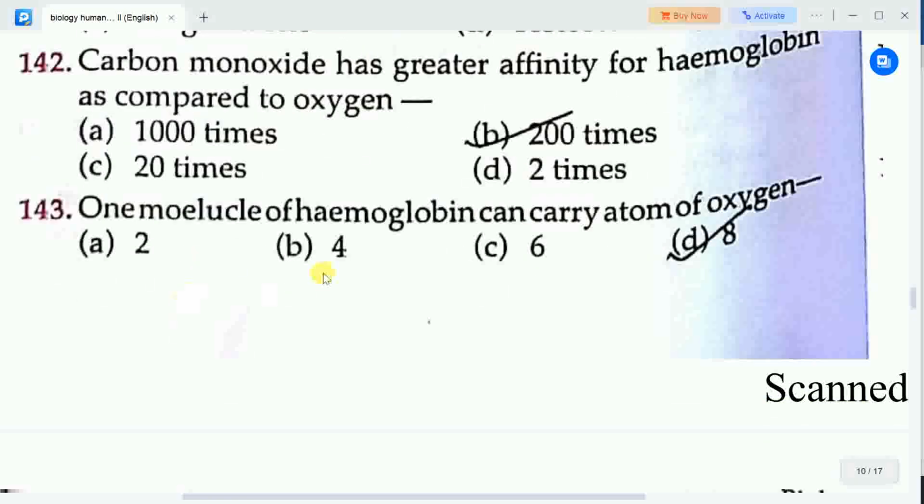Next question is, one molecule of hemoglobin can carry atoms of oxygen. Options are A 2, B 4, C 6, D 8. Correct answer is option D, 8. So one molecule of hemoglobin can carry 8 atoms of oxygen.